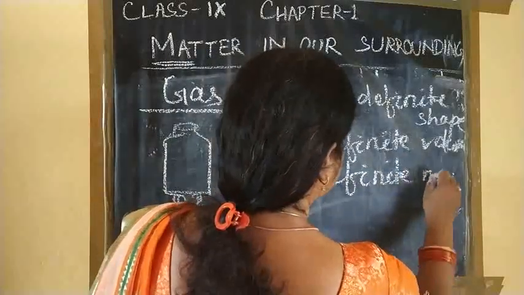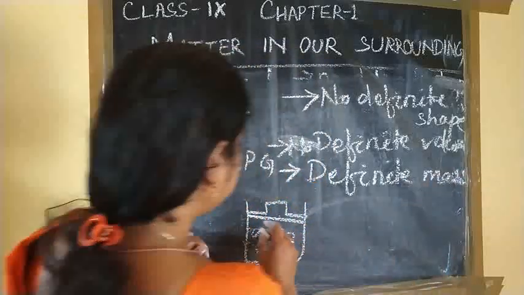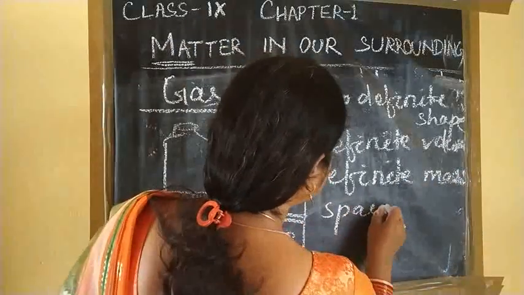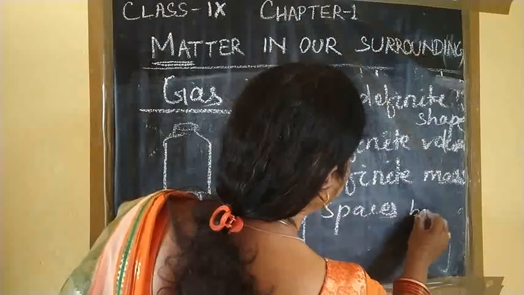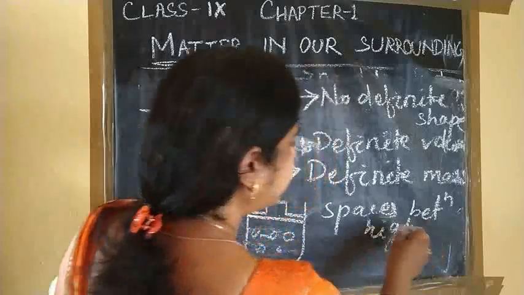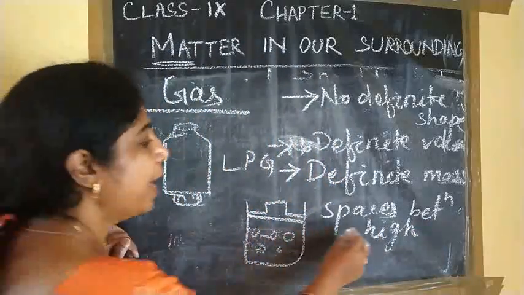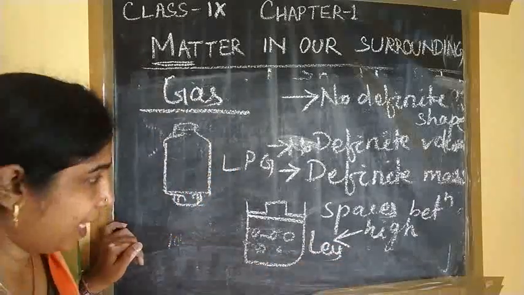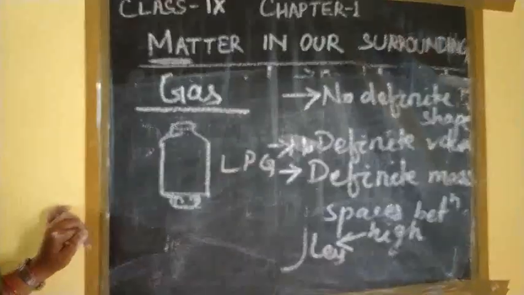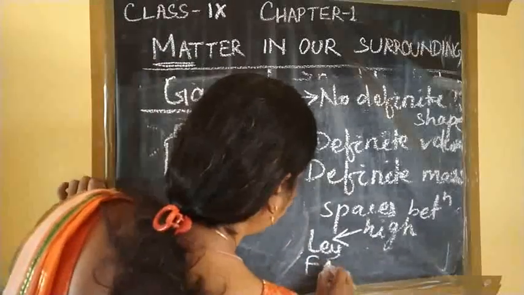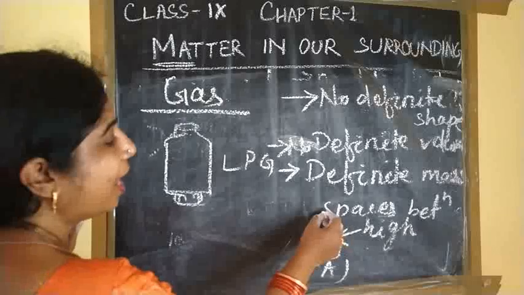Definite mass. And the spaces between particles are very high. If the spaces between the particles are very high, the force of attraction is very less. I am writing in short.